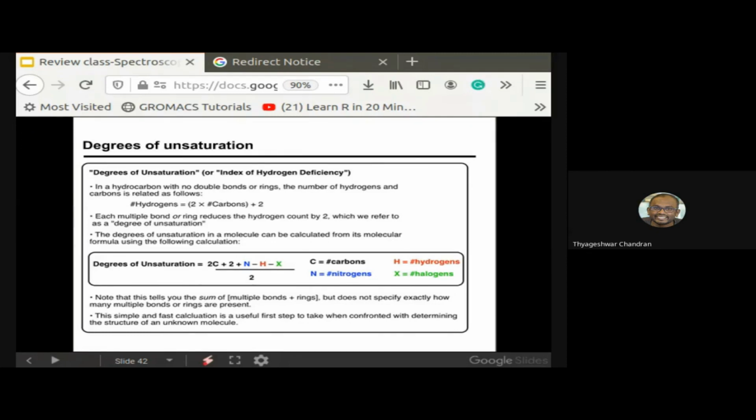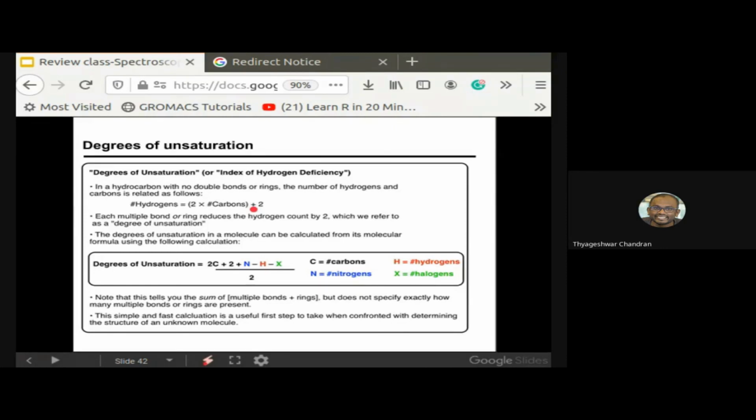On the screen you can see the degrees of unsaturation, which is a very simple formula, but a very useful one when you're trying to understand the role of hydrogen in a molecule. The number of hydrogens is equal to 2 times the number of carbons plus 2. Using this you can calculate whether the molecule has a double bond or a triple bond.